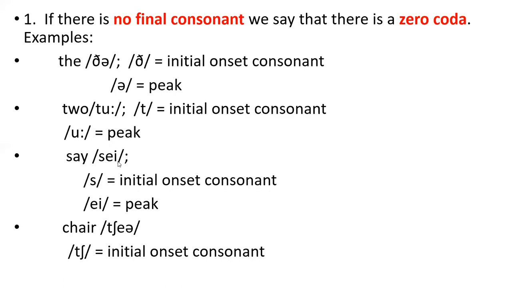Another example, say, as you see: initial onset consonant, and a peak, and nothing after the peak, in this case zero coda.